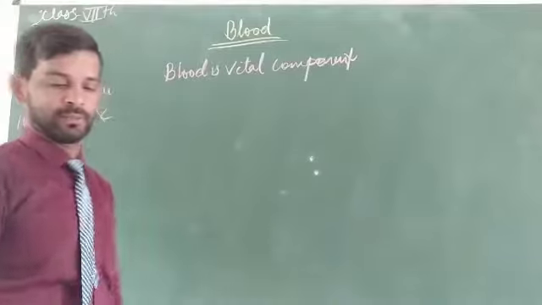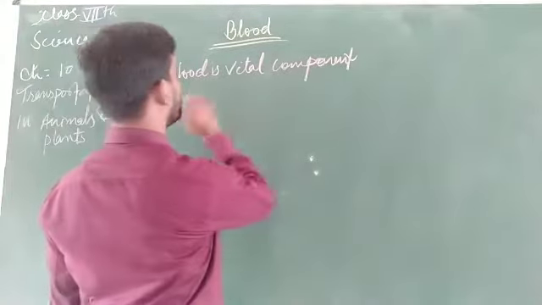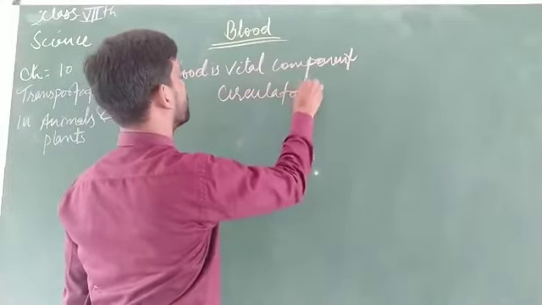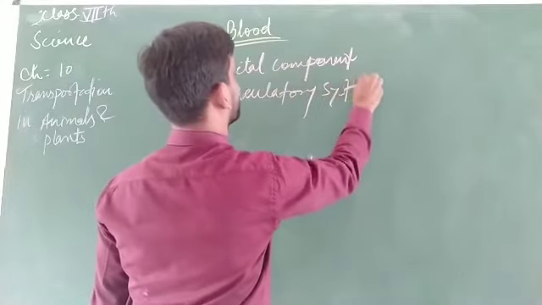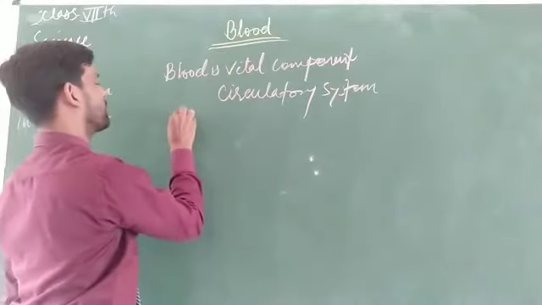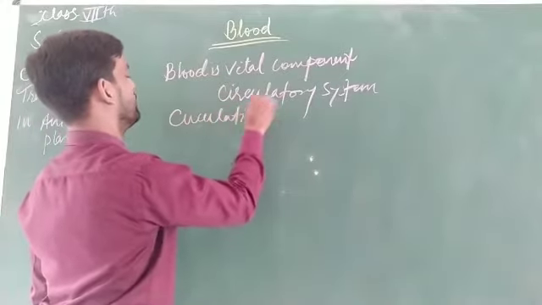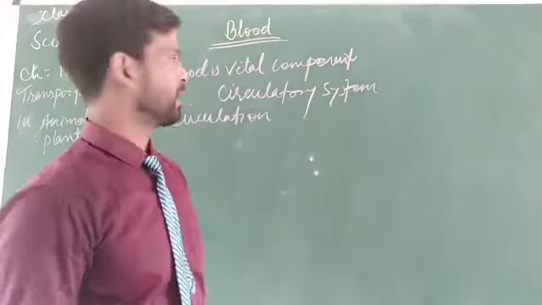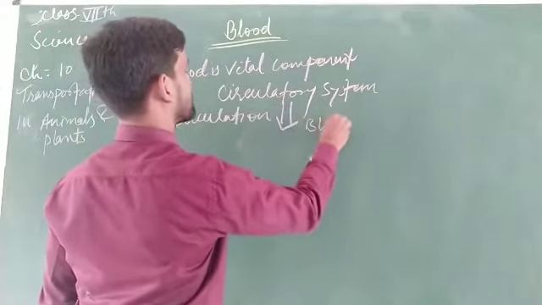That can be transported to the whole parts of the body by means of the circulatory system, by the process of circulation, and with the help of blood vessels.